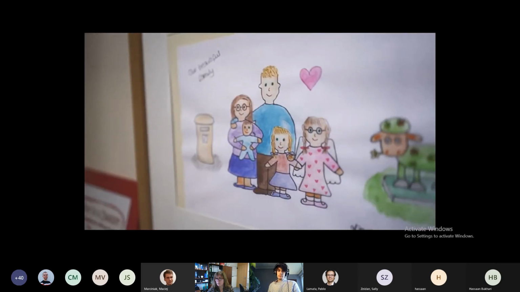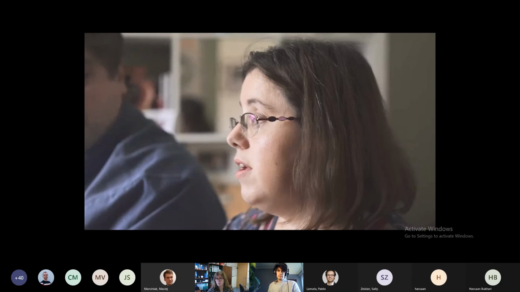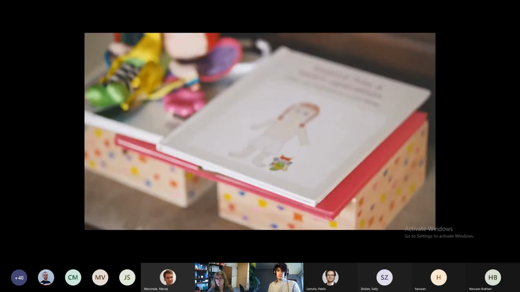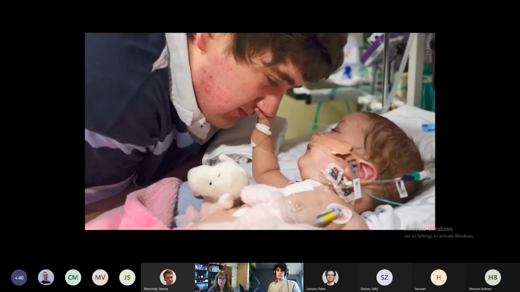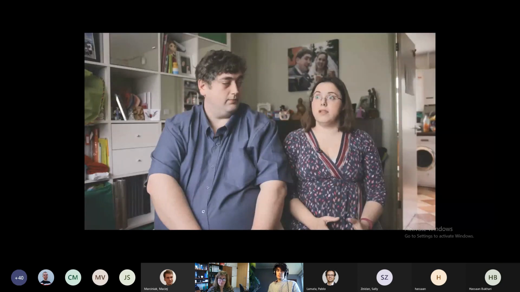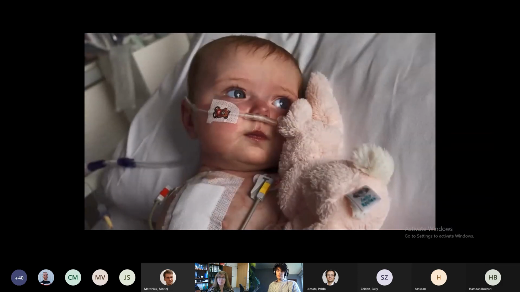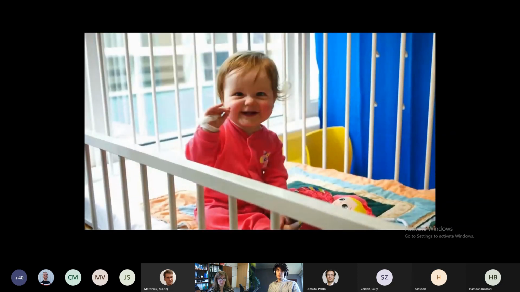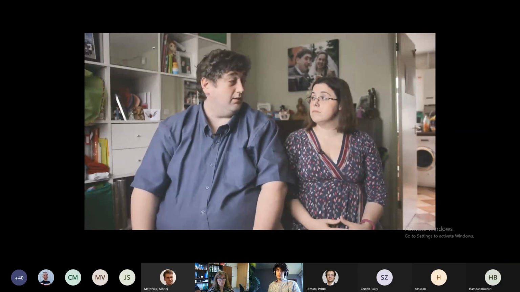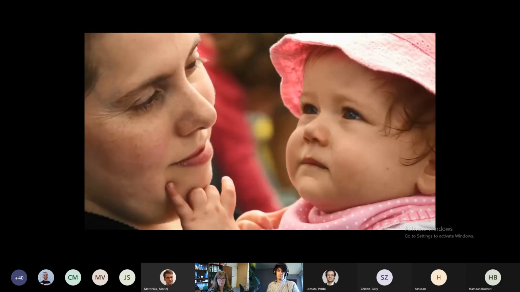Most of Jessica's surgeries happened in the first 7 months. She had her surgery when she was first born, then one at 1 week old, then another one at 3 months old and another one at 7 months old. So a lot of the first year was spent in hospital, in and out of hospital. And then we got past the surgery at 7 months and we had a nice long period of normality, really. And generally speaking, she was in good shape, compared to potentially other children with similar conditions.